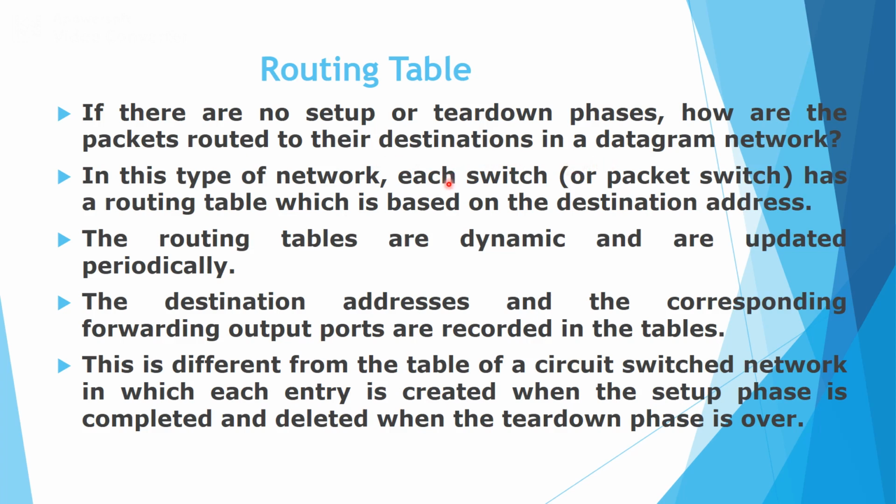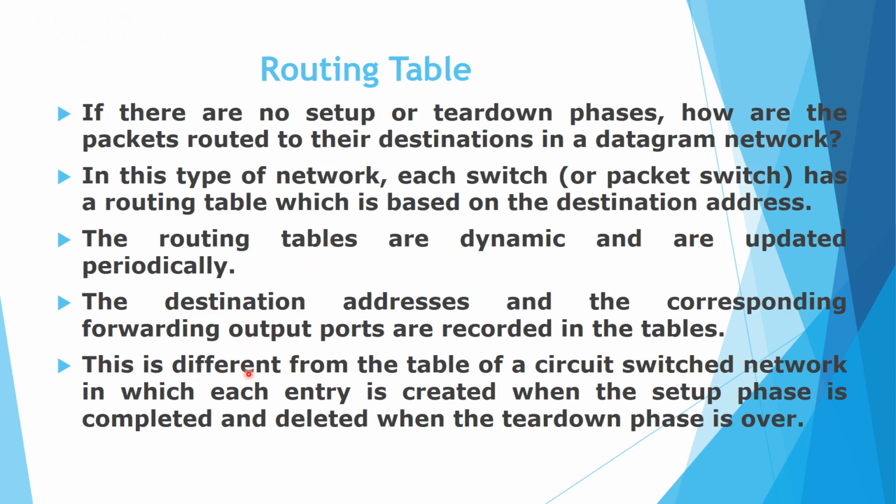For that purpose, we can make use of a routing table across each switch or packet switch. The switch has the routing table consisting of some information like the destination addresses and the corresponding forwarding output ports, etc. These routing tables are dynamic and can be updated periodically.